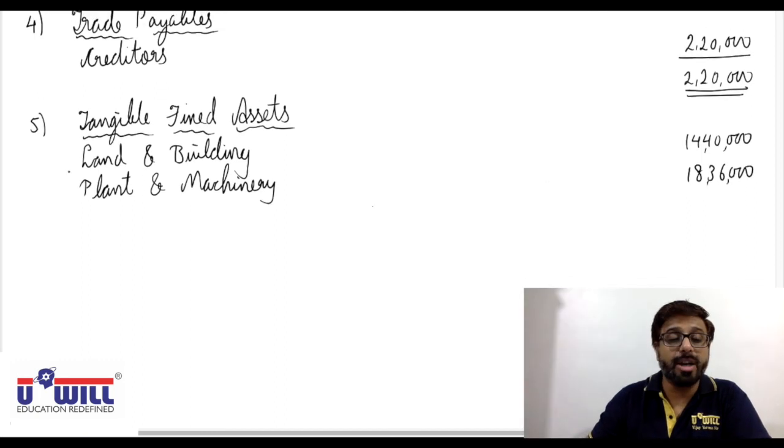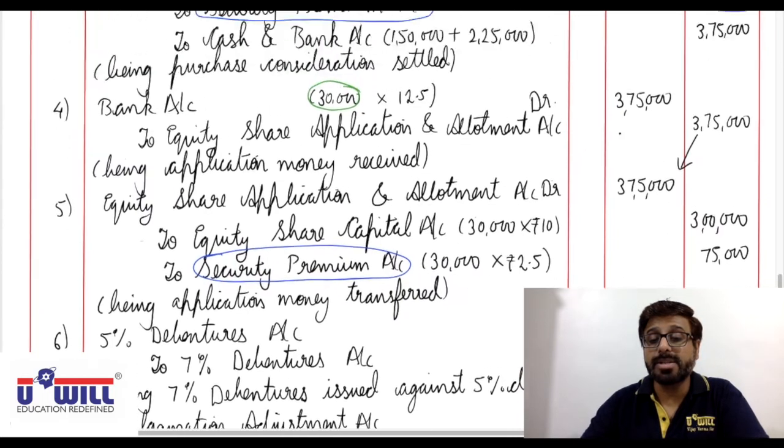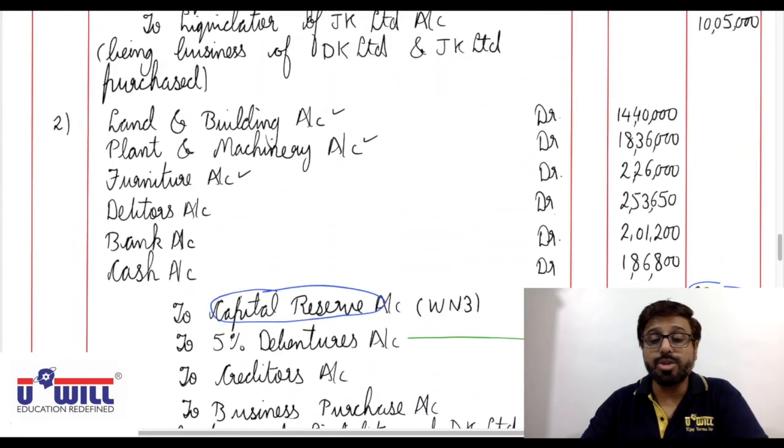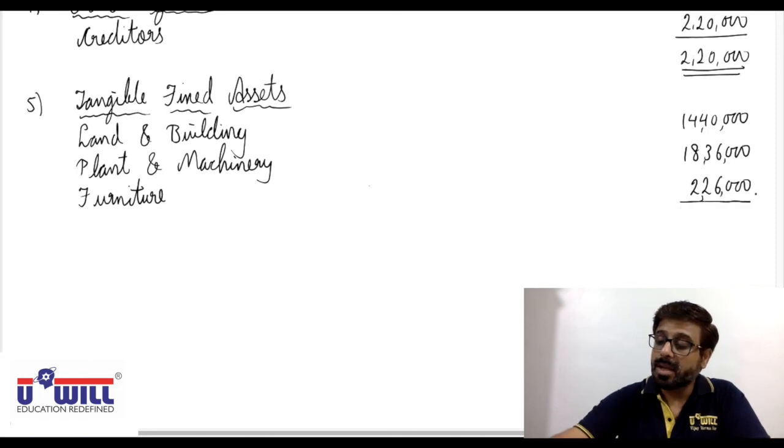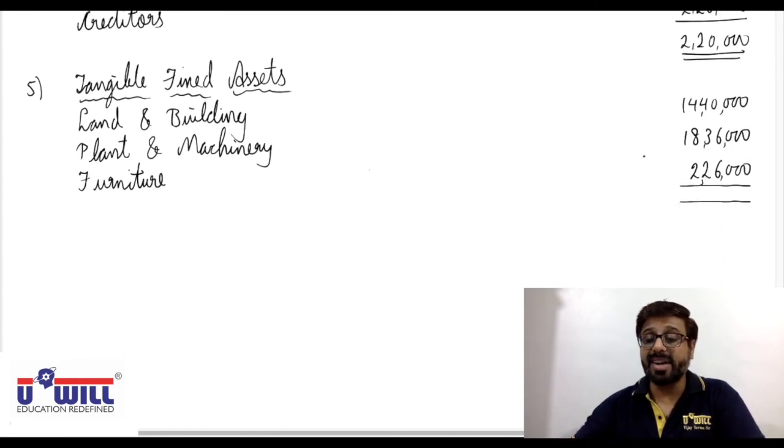And then we have furniture. Furniture is 2 lakh 26,000. So 14 lakh 40,000 plus 18 lakh 36,000 plus 2 lakh 26,000, 35 lakh 2,000.